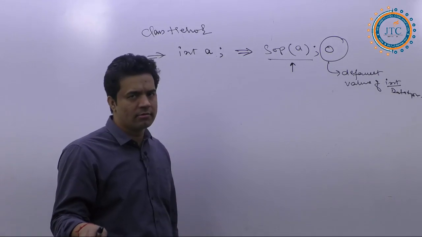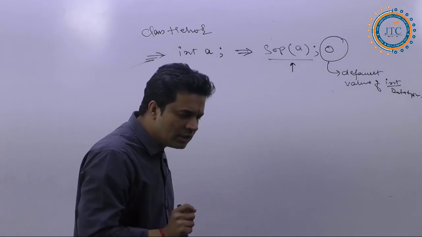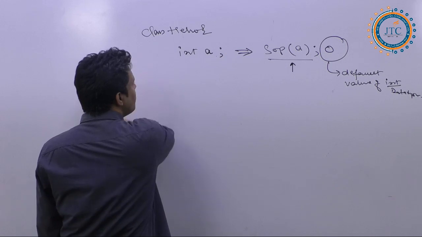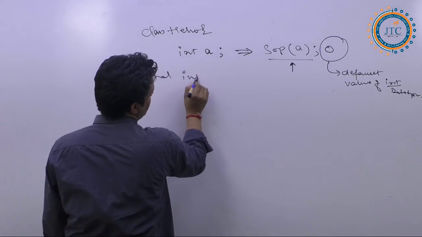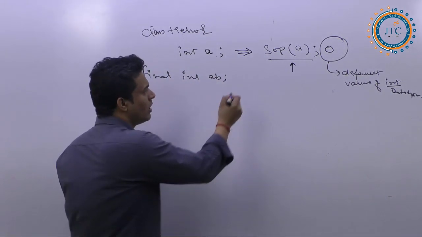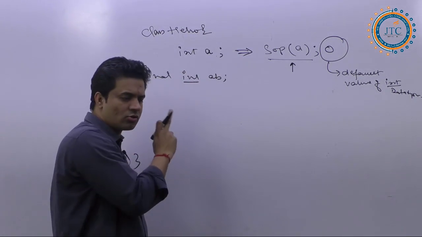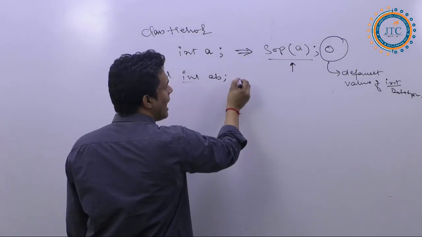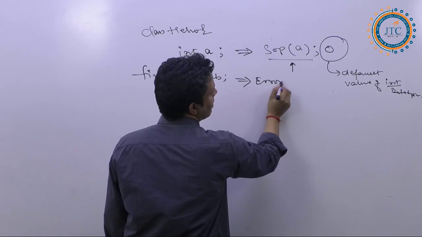In the same way, when I am doing the final int of ab, this is also an int type variable. Here it is giving 0, and here it is giving the error.